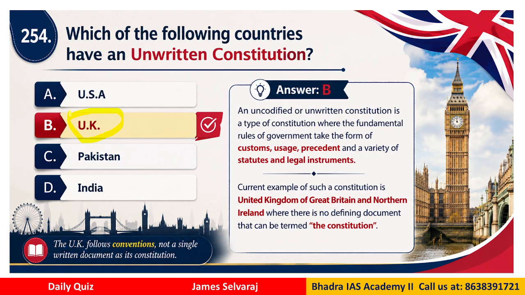The kind of constitution they have takes the form of customs, usage, precedent, statutes and legal instruments. So the UK has such a constitutional setup, where there is no single defining document which can be called the constitution. So in this context, it will be UK.